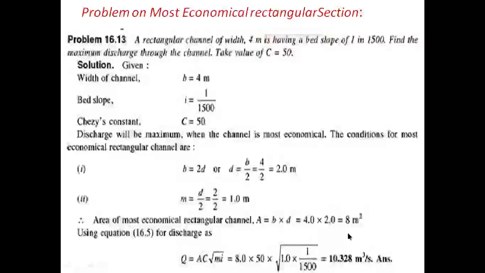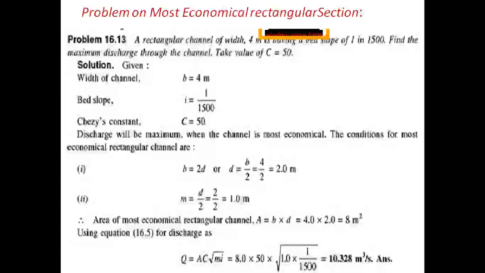10.328 meter cube per second. This is the maximum discharge of the channel which was asked in the question. How much are we getting? 10.328 meter cube per second. This is the model problem on the most economical rectangular channel.